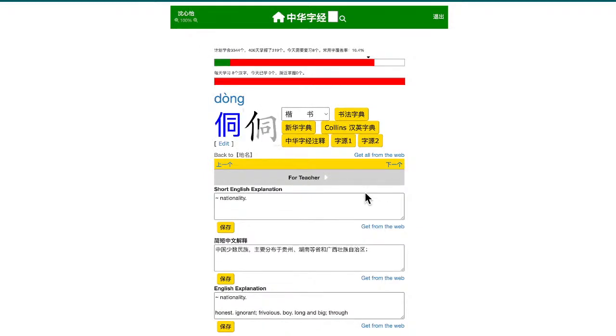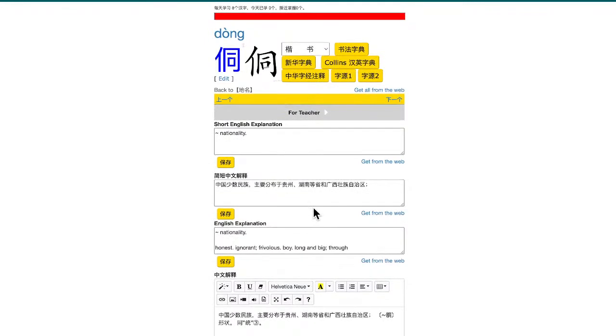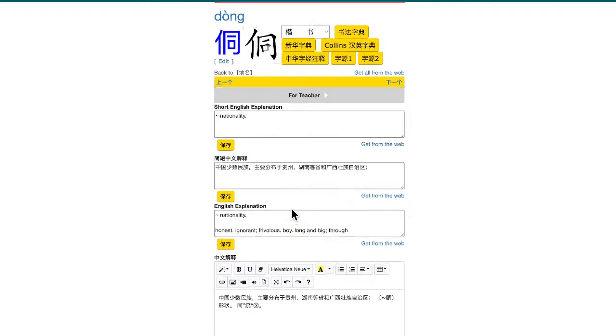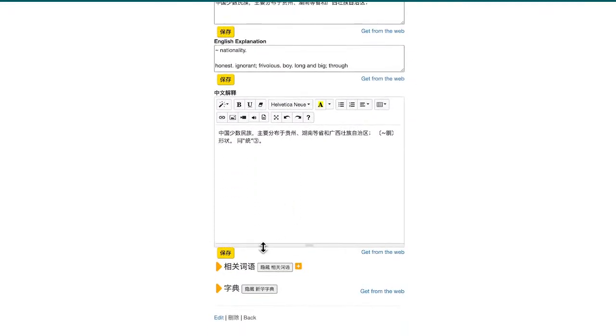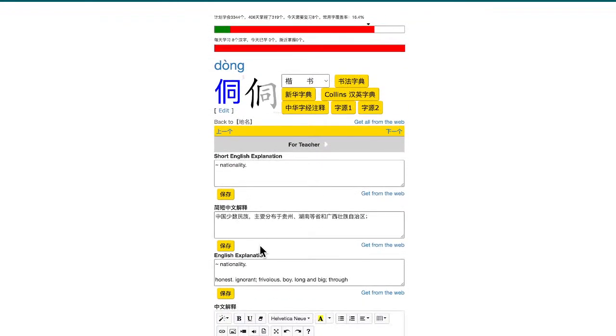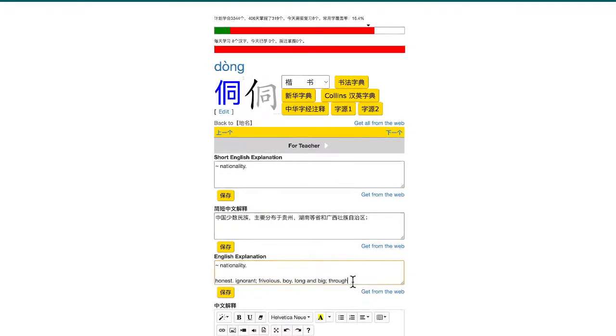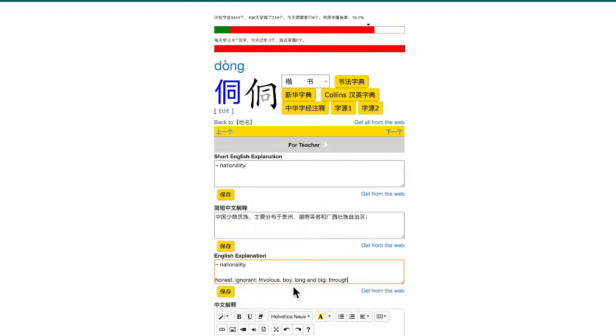Dong. Dong is also a minority group, in Guizhou, Guangxi, Hunan, in those places. Called Dong, Dongzhu. Other than that, there's a very archaic use for these meanings, but they don't use that anymore, so you don't need to bother remembering them.